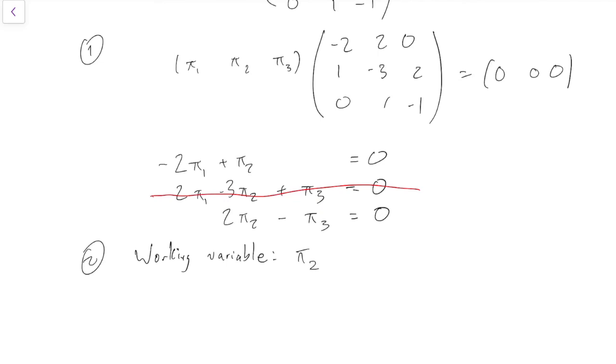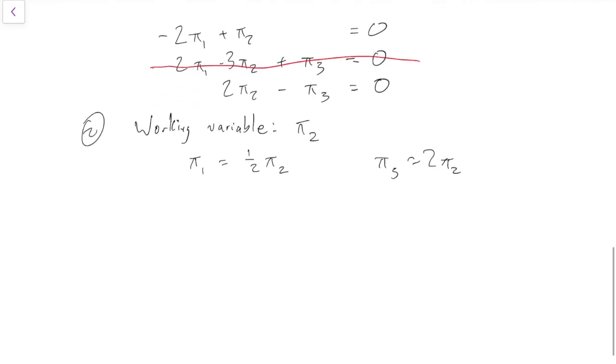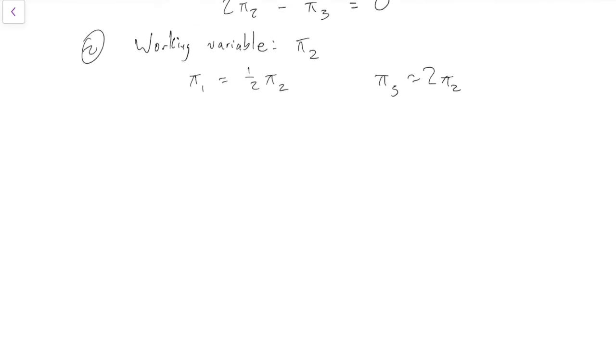So from the first equation, I get pi 1 equals a half pi 2. Just by taking the minus 2 pi 1 over to the other side and dividing everything by 2. And from the third equation, just take the pi 3 over to get pi 3 equals 2 pi 2. And thus I have solved in terms of my working variable, pi 2.